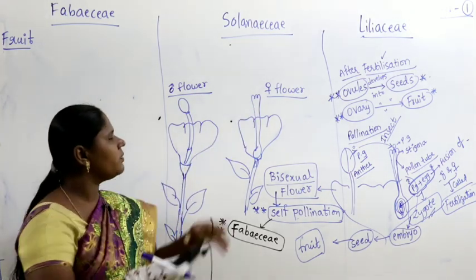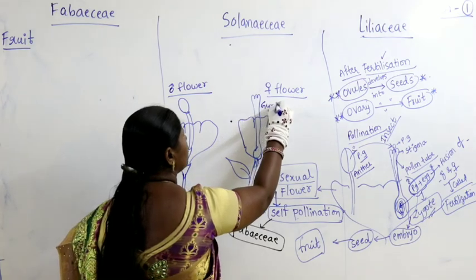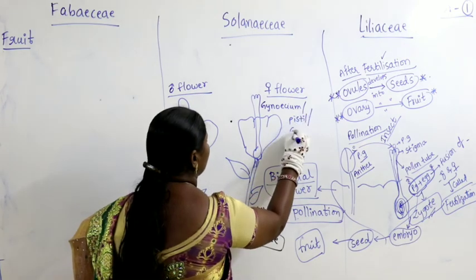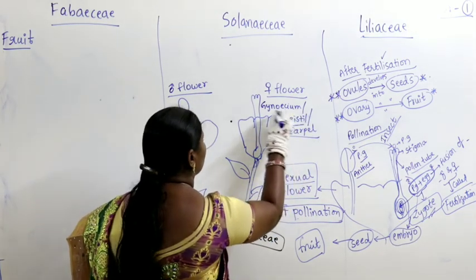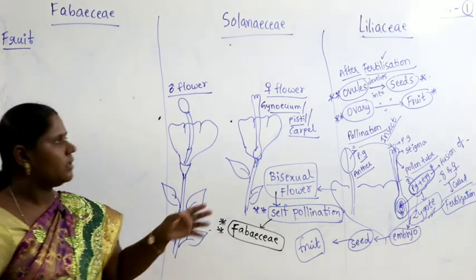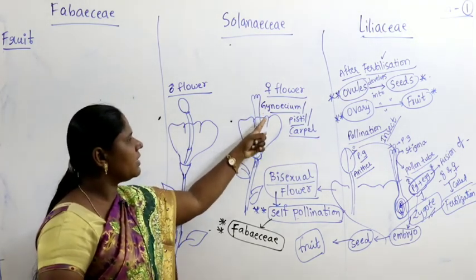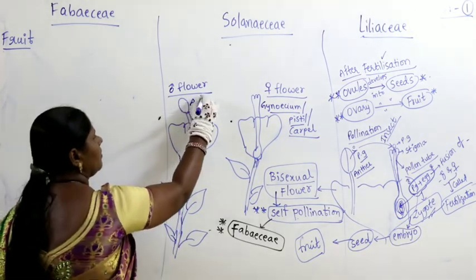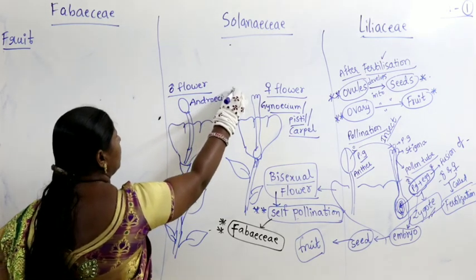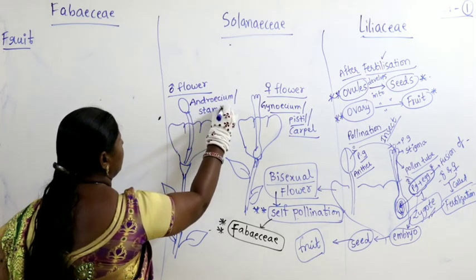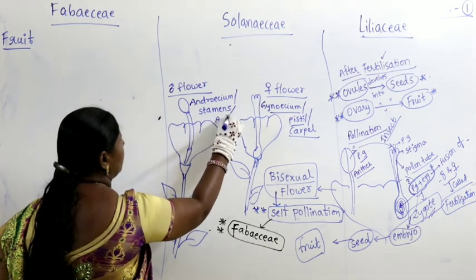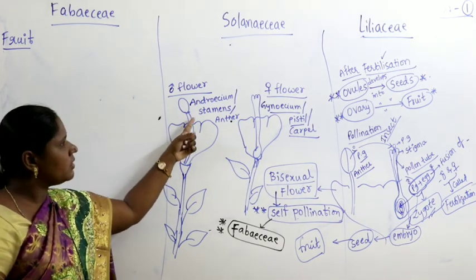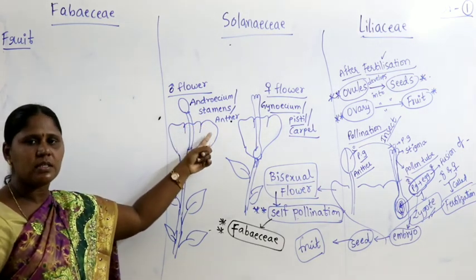It contains gynoecium, or we call it pistil, or carpel. So the female flower contains gynoecium, itself called pistil or carpel. The male flower, you know, is called androecium, itself called stamens, or anther.